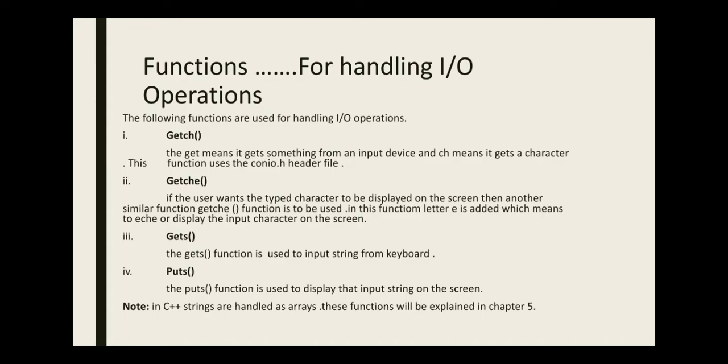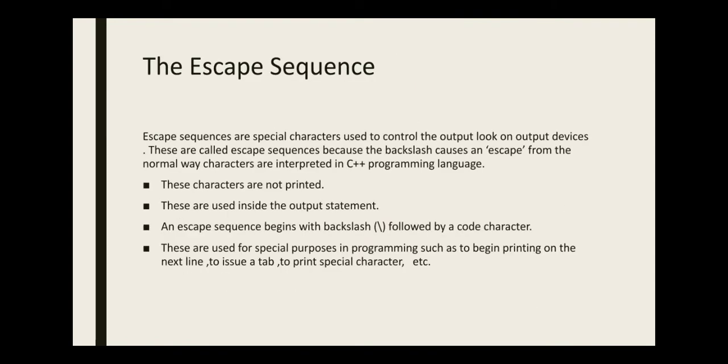If the user wants the typed character to display on the screen, then another similar function, getche, is used, where e is added, which means to echo or display that character on the screen. gets and puts functions are discussed in detail in chapter number 5. gets function is used to input string from the keyboard, and puts function is used to display that input string on the screen.